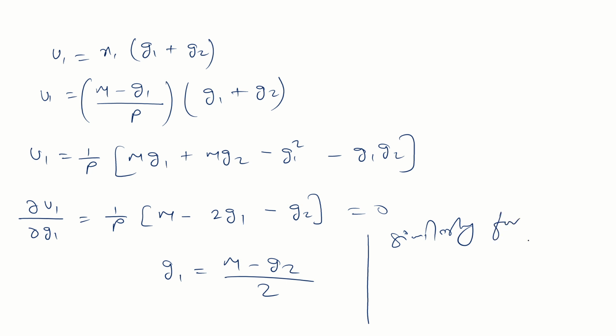Guys, similarly for individual 2, so you will get what? G1 is equal to M minus G2 by 2, so for G2, M minus G1 by 2. Okay, similarly, because both are the same now, same type of function. So if you get G1 is this, so similarly you will find out the G2 as well. So G2 is equal to M minus G1 by 2. Guys, just put the value of G2 here.